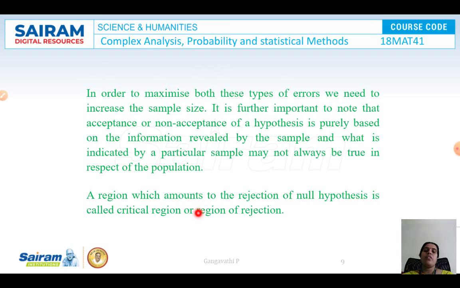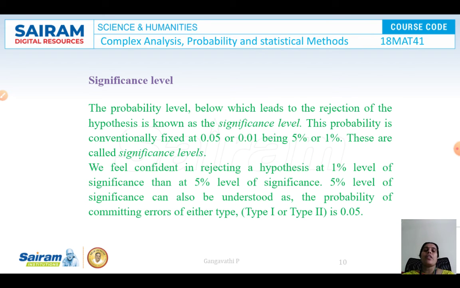The region which amounts to the rejection of the null hypothesis is called the critical region or region of rejection. Now we are talking about the significance level, that is, at what marginal level it can be accepted or rejected. Here the probability level below which leads to the rejection of the hypothesis is called the significance level.